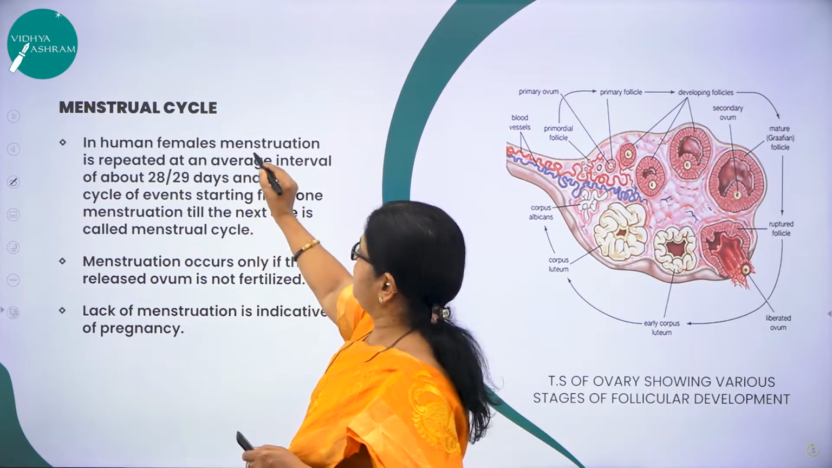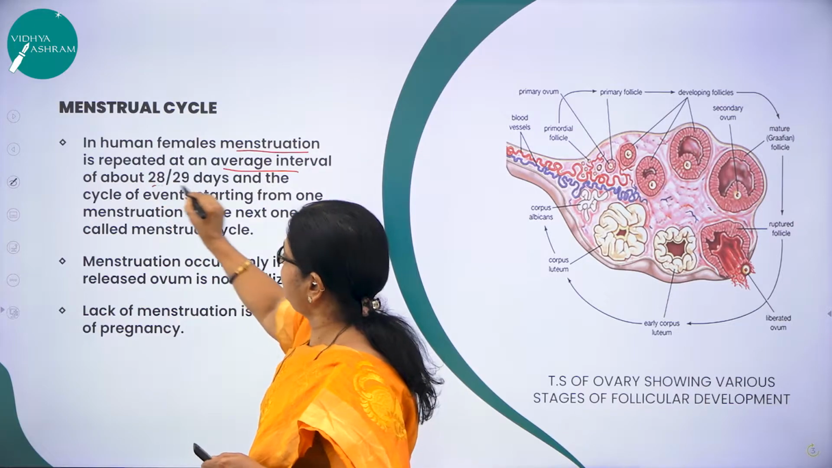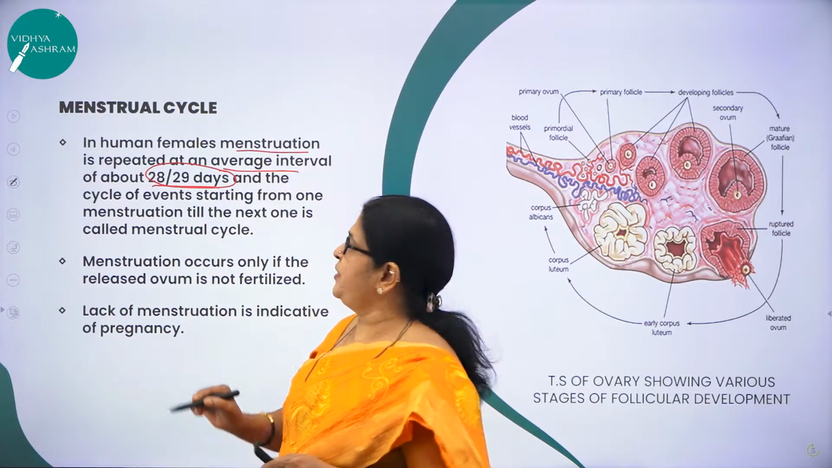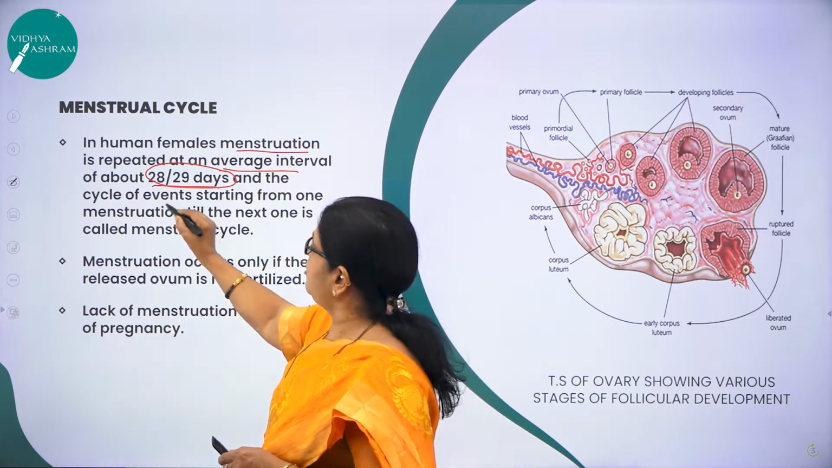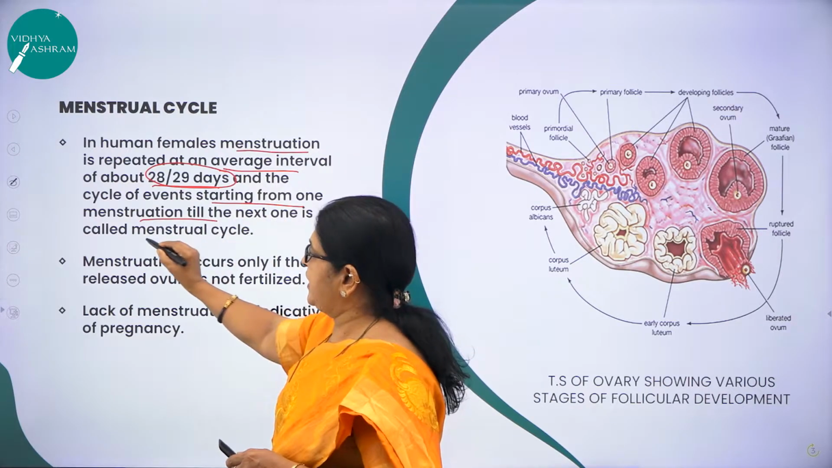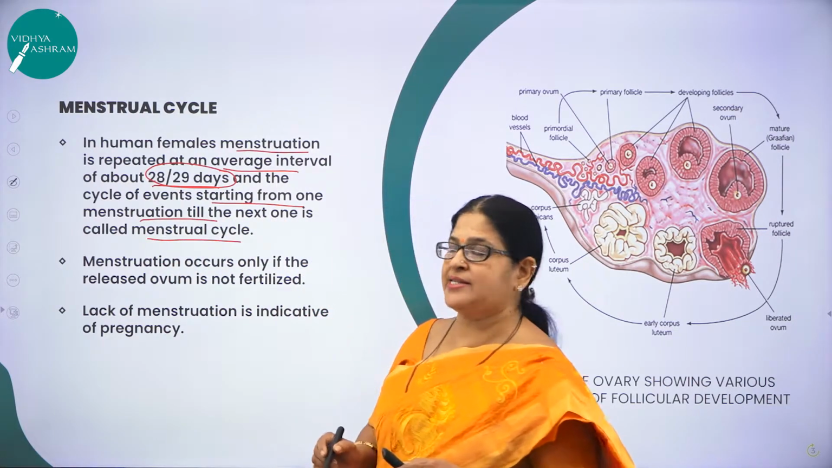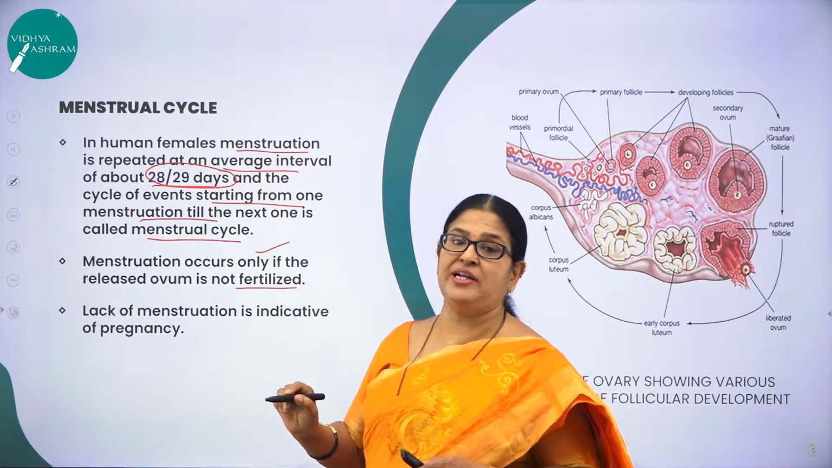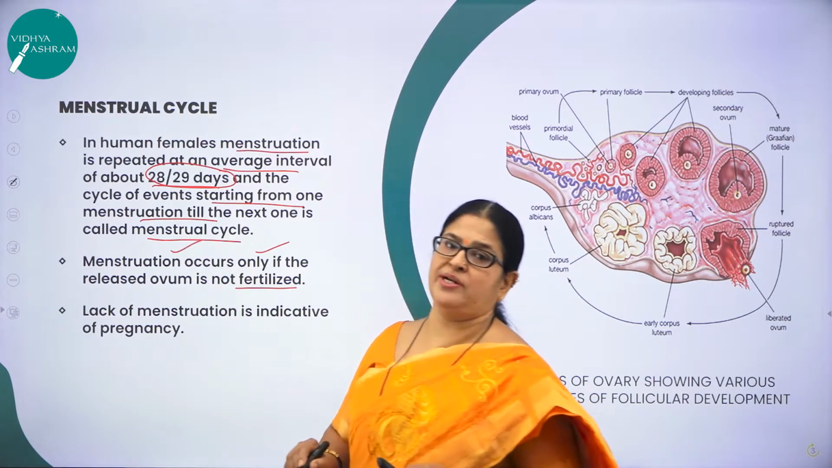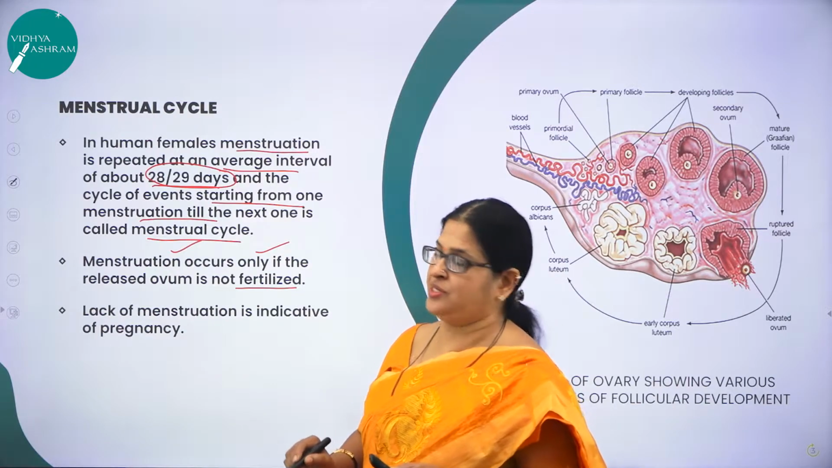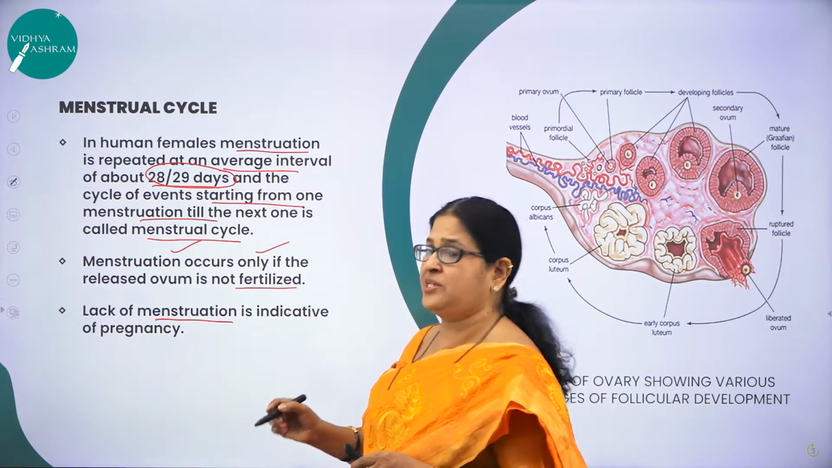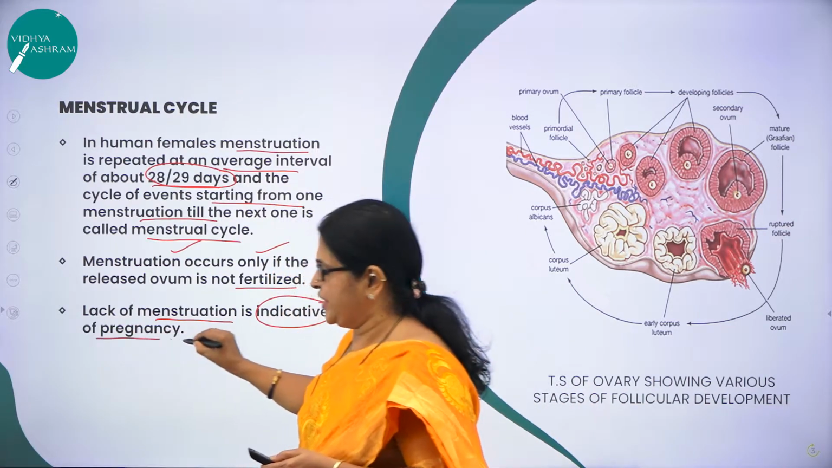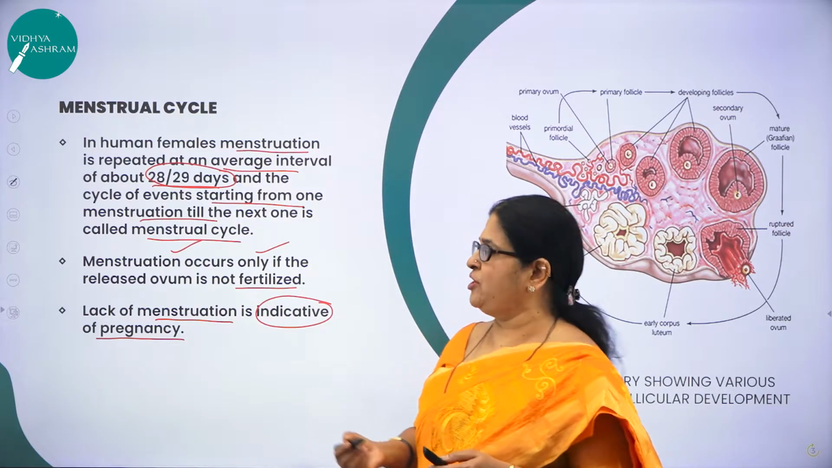So I repeat once again. In human females, menstruation is repeated at an average interval of 28 to 29 days. The cycle of events starting from one menstruation till the next one is called the menstrual cycle. And as I said, menstruation will occur only if the released ovum is not fertilized. If it is fertilized, the female will not come across this very important cycle called menstruation. So if menstruation does not take place, that is an indication that she is pregnant. But as I said, in some exceptional cases it may not be the same.